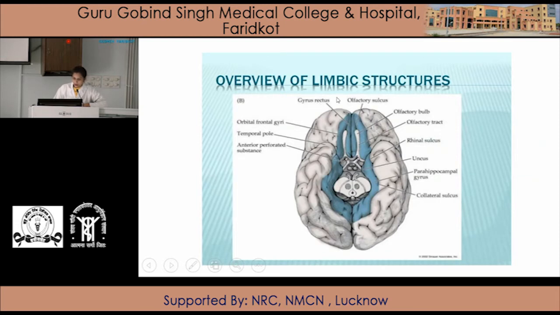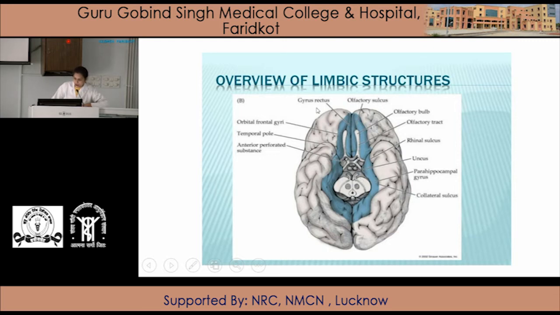In this overview of the limbic system, all the structures present in this blue area form the limbic system. That means the structures present at the edge or border, or the structures that form the ring around the brain stem, form the limbic system.